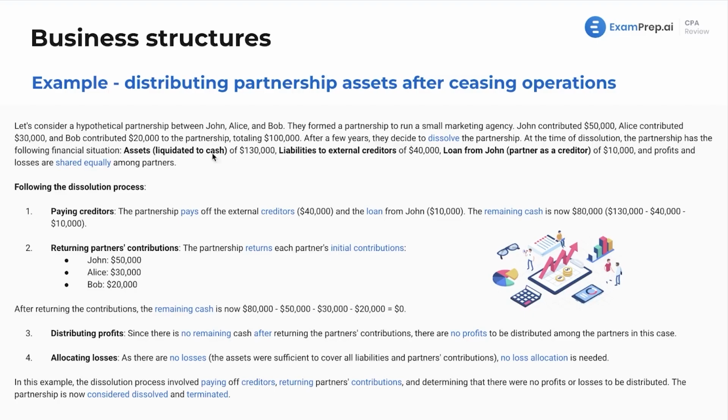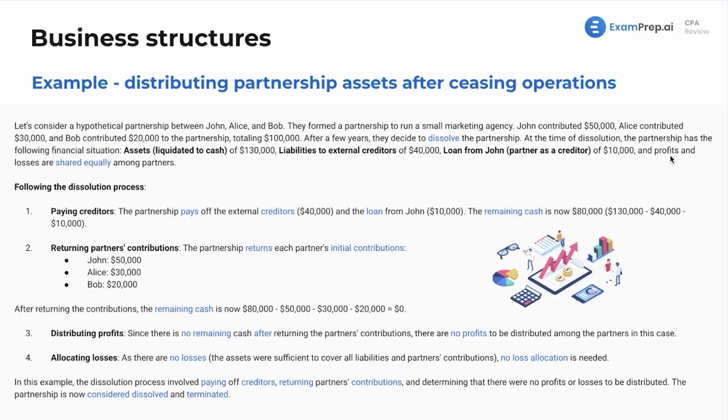So we've got assets that have all been liquidated to cash. So maybe we originally had $200,000 of assets, but in order to just get the cash, right, we sold some things maybe at losses. We sold our inventory maybe a little bit at a loss. We sold our office furniture a little bit at a loss. And I'm just mentioning that because that could be something that you see. But you want that liquidated to cash amount. What are the liabilities we owe to external creditors? Well, we owe $40,000. And then there's a loan from John. So John loaned money to the partnership of $10,000.